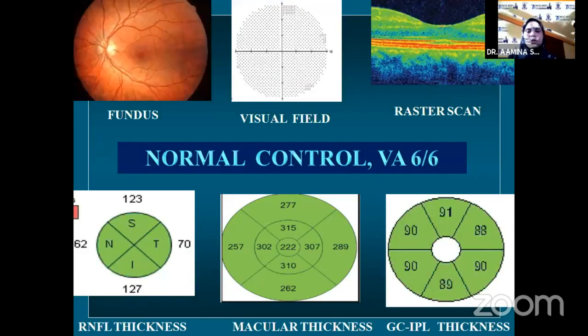Now, this is for control. This is a normal patient who had a visual acuity of 6/6. All the parameters are completely normal. The fundus, visual field, raster scan, and quantitatively also the RNFL and macular thickness, everything is normal.